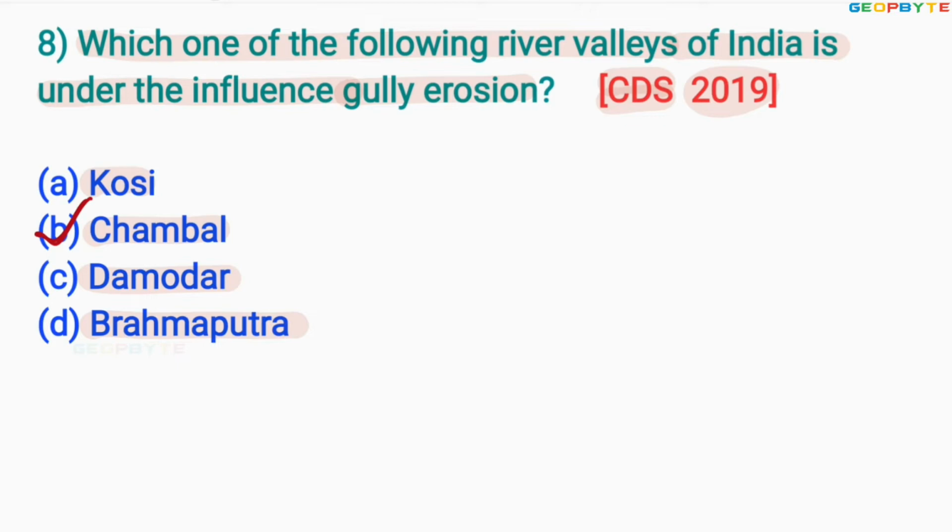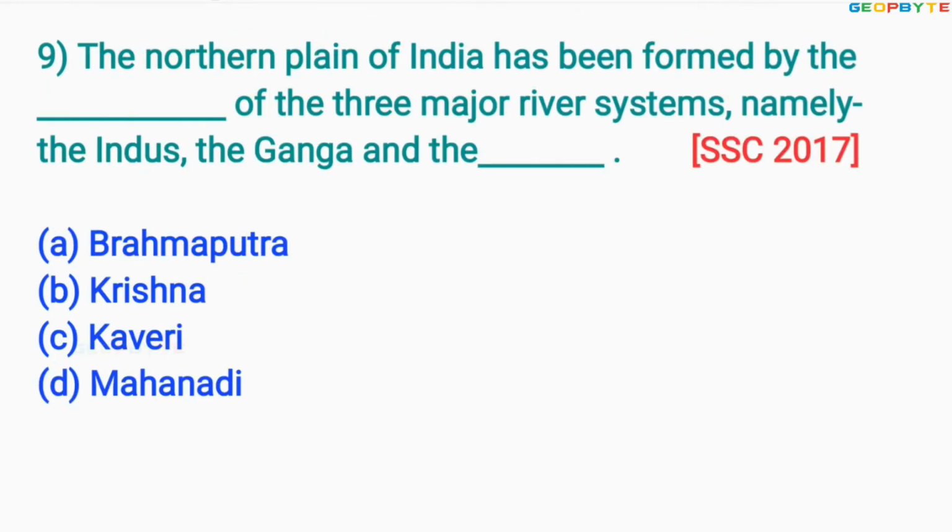Similarly, the next one is, look at the ninth one, asked in 2017 for SSC exam, like this. The northern plain of India has been formed by the deposits of the three major river systems, namely the Indus, the Ganga, and the dash.